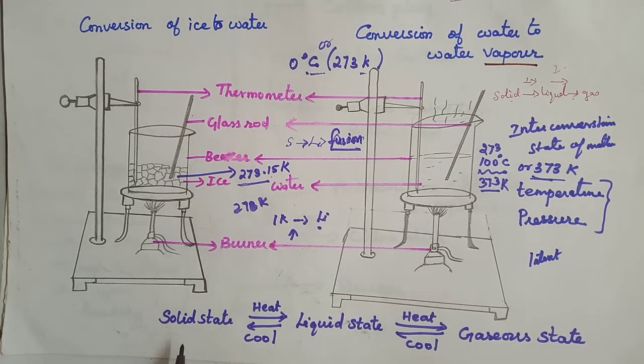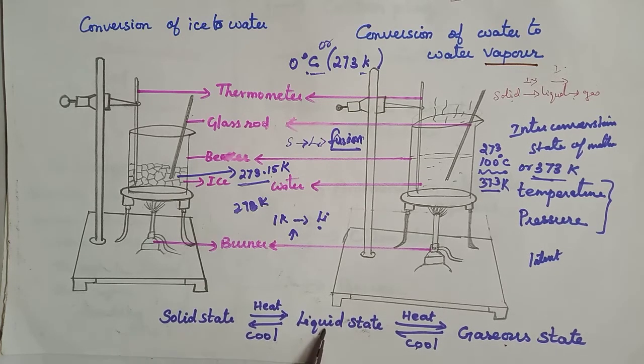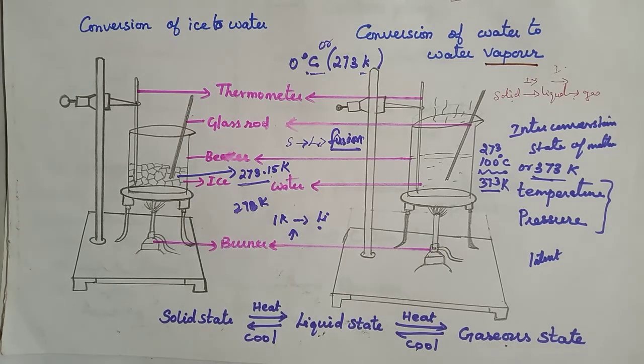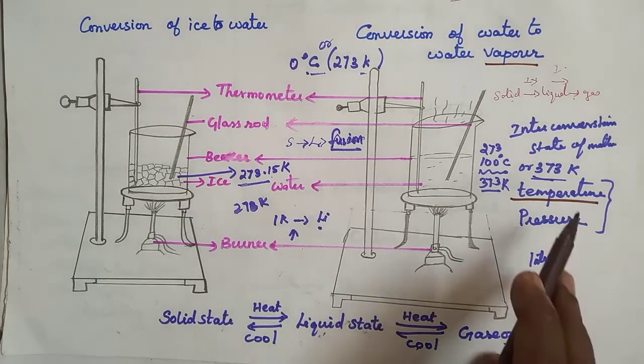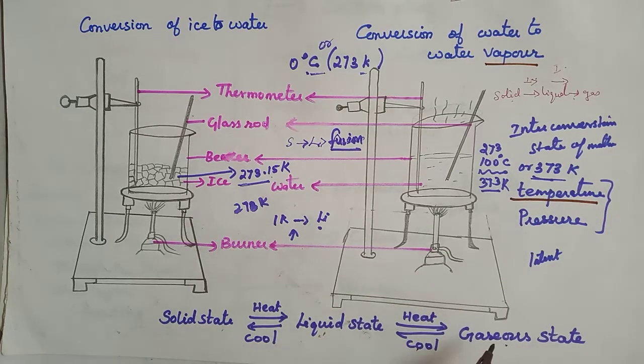See here, solid state, after heat liquid state, after heat gaseous state. Then from the gaseous state, after cooling, what will we get? Liquid state. From the liquid, what will we get? Solid state. So we infer that the states of matter can be changed from one state to another by changing the temperature. With the help of temperature, we can get the changes of matter, from solid to liquid, liquid to gaseous state. Understood?